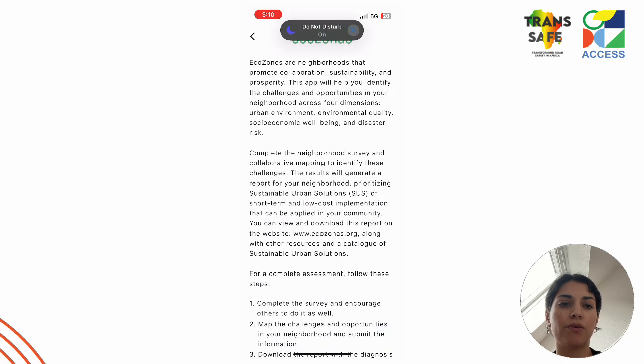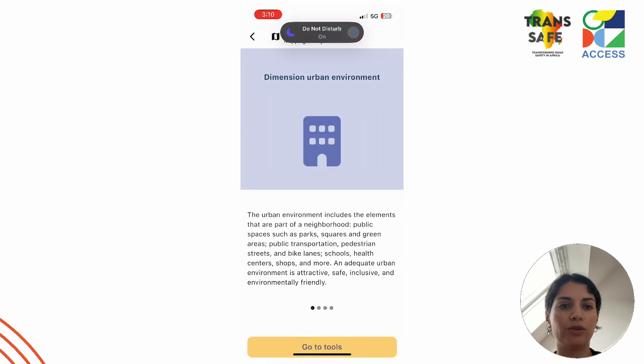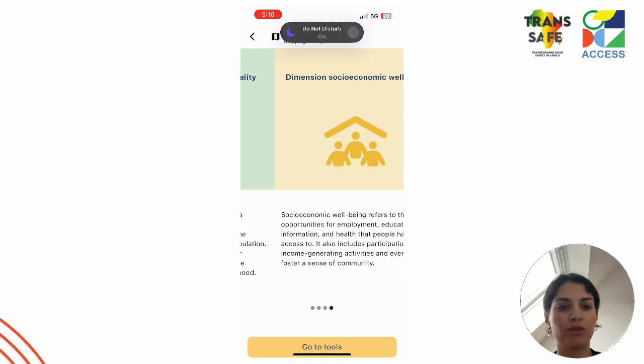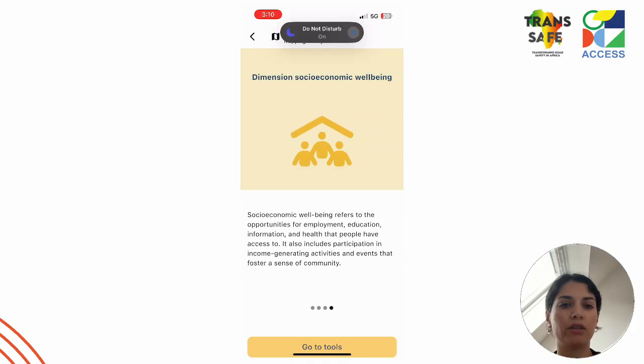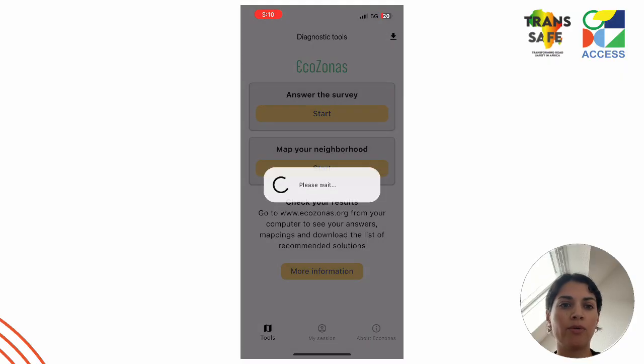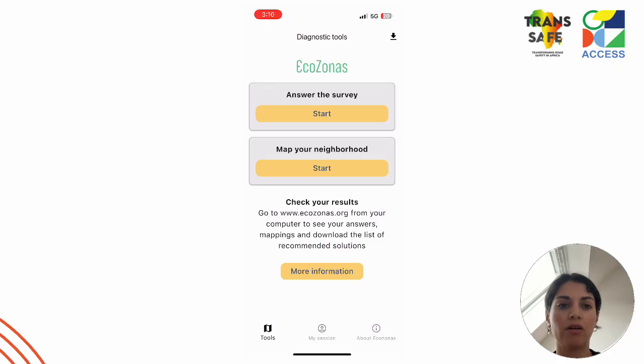Here, for working offline, we would have to download these tools, both the survey and the mapping, by using the top right button, this arrow, and then we will have all of the tools already available in our mobile phones, and we could go to map without connection to the internet.